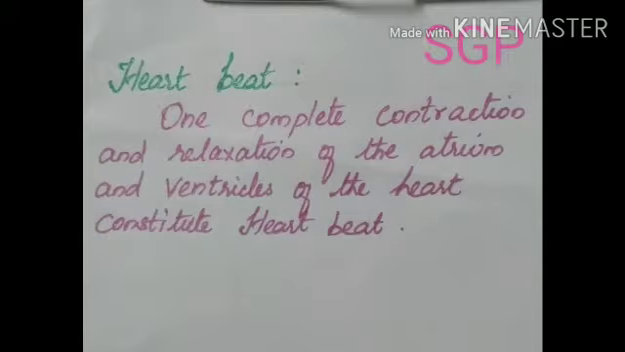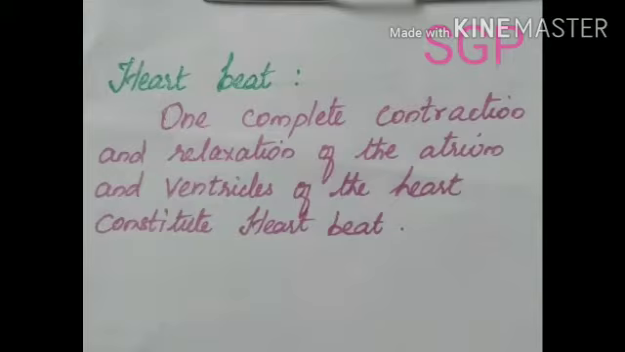First of all, we have to know what is heartbeat. One complete contraction and relaxation of the atrium and ventricles of the heart constitute a heartbeat. Contraction is also known as systole and relaxation is also known as diastole. One complete systole and diastole of the atrium and ventricles of the heart constitute a heartbeat.